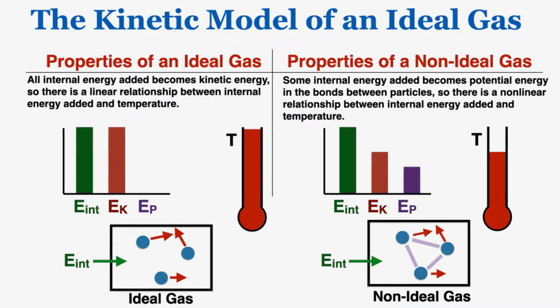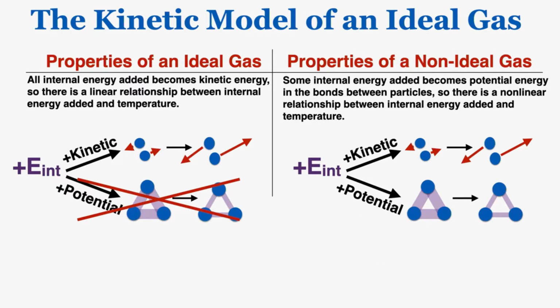A non-ideal gas is more difficult to predict in that way because we can't know what the energy will do when we add it to the non-ideal gas. So that's why we call it non-ideal, because in an ideal world, a gas would be very easy to predict and understand. So a non-ideal gas is more difficult to predict because we don't know what the energy will do when we add it to the gas. Just to reinforce this a little bit more, in an ideal gas, all of the energy added becomes kinetic, and in the non-ideal gas, the energy can either become kinetic energy or it can become potential energy and break down the bonds between particles.